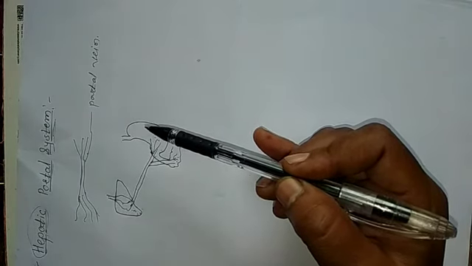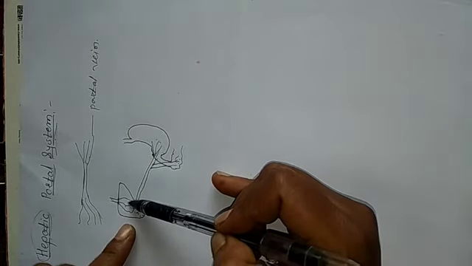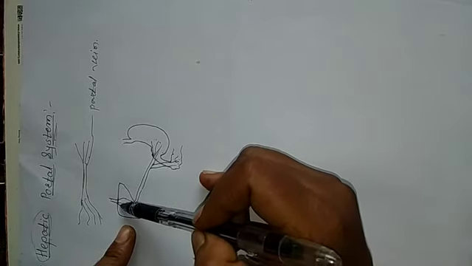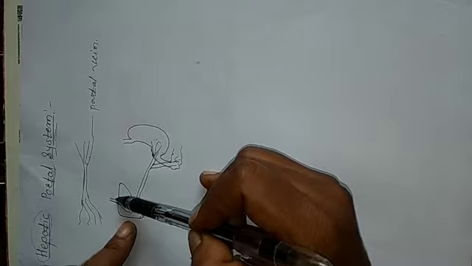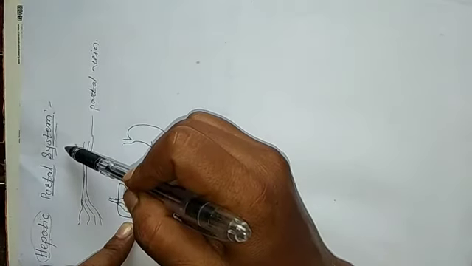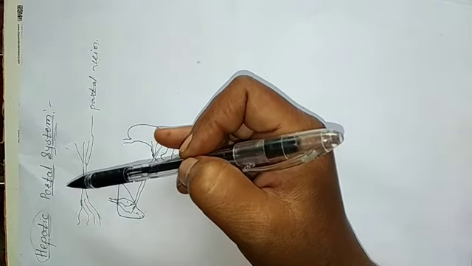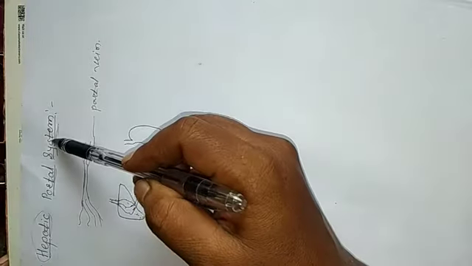Before entering the vena cava, they enter the liver, and in the liver the blood is processed. After that, the blood passes from the hepatic vein to the inferior vena cava, and the inferior vena cava passes the blood to the heart. Got it, student? What is meant by hepatic portal system?